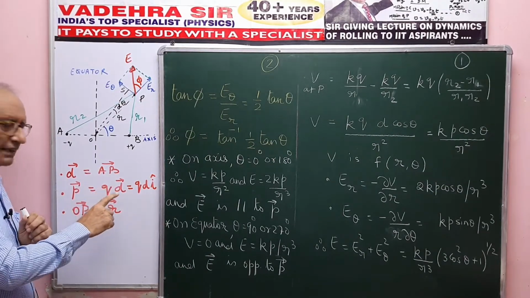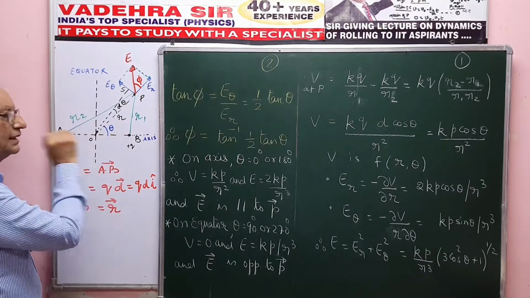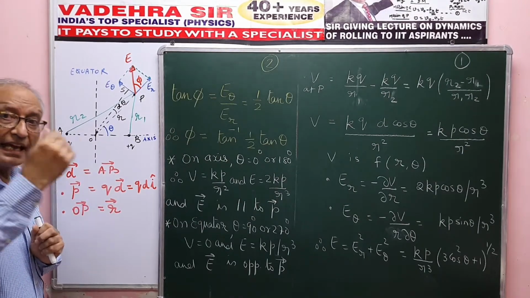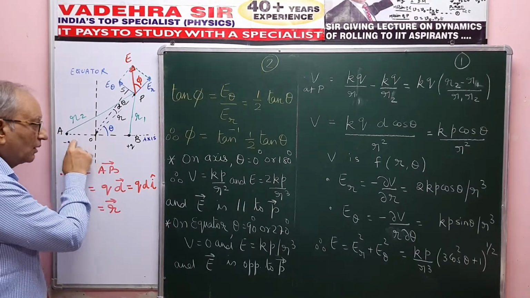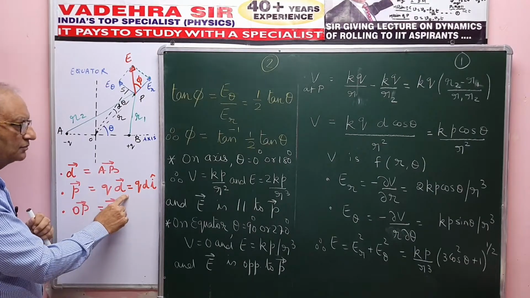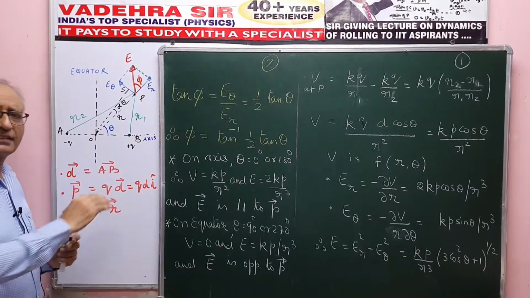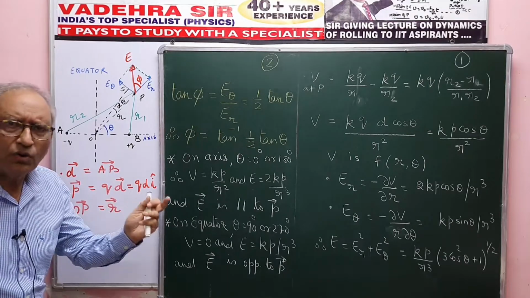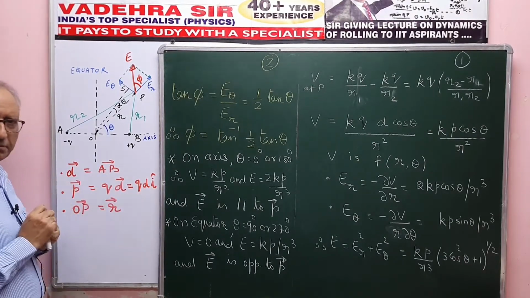The magnitude is q into d, that is q multiplied by the dipole arm, qd, and the dipole moment vector p arrow is from minus q to plus q, that is from A to B. So that is along d arrow. So p arrow is q d arrow. And for the time being, I'm assuming the dipole axis is along the x-axis. In that case, I can say that p arrow will be q d i cap.